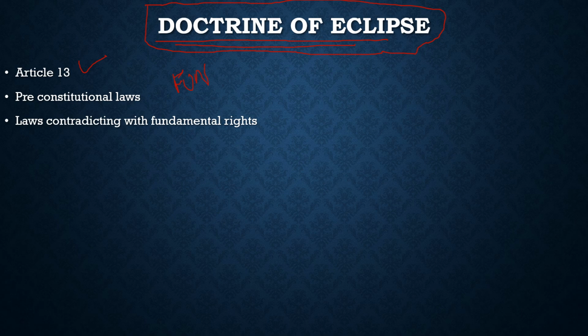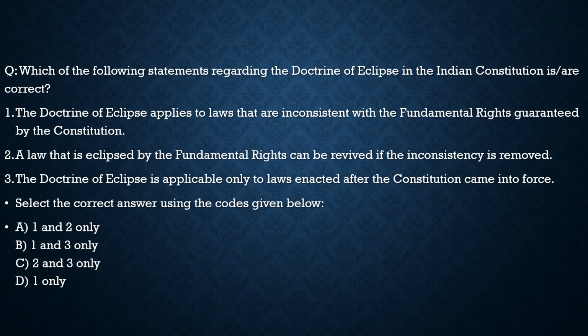So with this, let's move to another slide and solve a prelims based question on this article. Here the question says, which of the following statements regarding the doctrine of eclipse in the Indian Constitution are correct? The first statement: the doctrine of eclipse applies to laws that are inconsistent with the fundamental rights guaranteed by the Constitution. 100% correct. Second, a law that is eclipsed by the fundamental rights can be revived if the inconsistency is removed. 100% correct. Third, the doctrine of eclipse is applicable only to laws enacted after the Constitution came into force. It is totally incorrect. It is applicable to laws before the Constitution came into existence or post-constitutional laws.